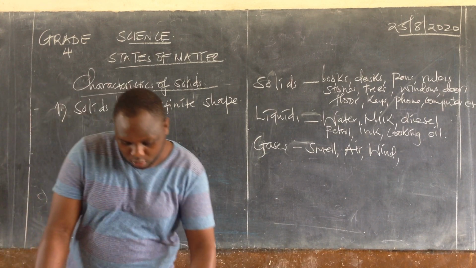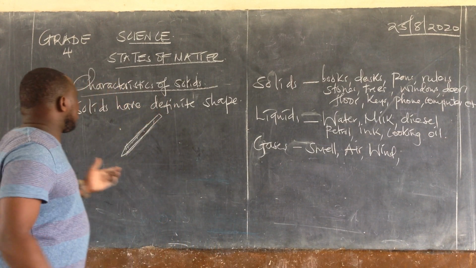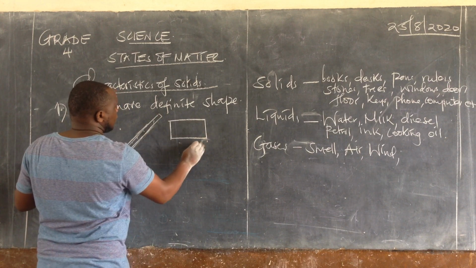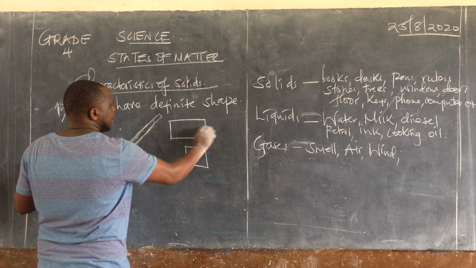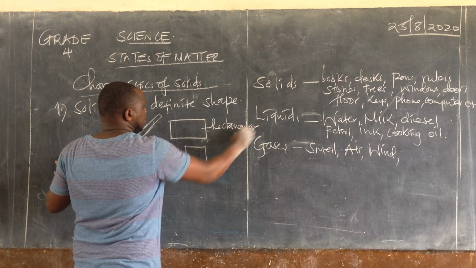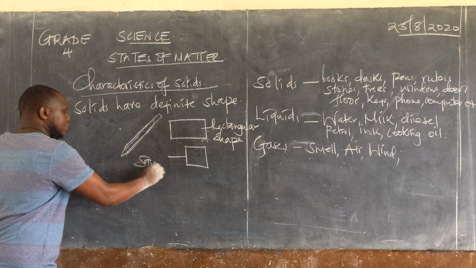Number two, we can talk about shapes here. Solids can have a rectangular shape. Can have a square shape.